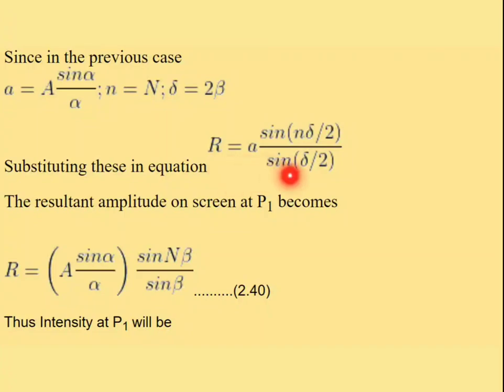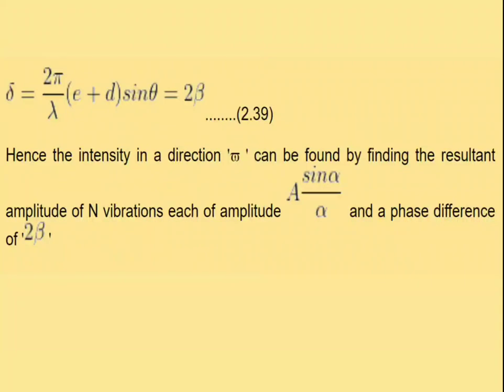For N slits, A is substituted as A sin alpha by alpha, and small n is written as capital N, because we use N slits.